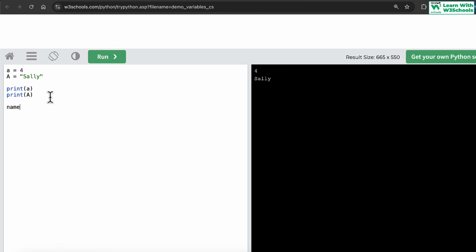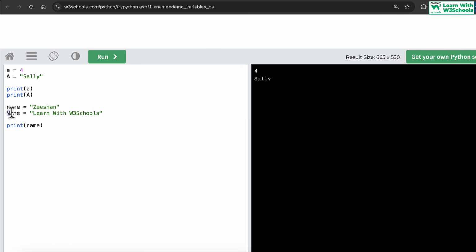So for example, I can have name is equal to, I can say my name, string, and I can have a capital Name and I can say is equal to, for example, learn with W3Schools, my channel name. And then when I print these both variables together, so I can say print name, this will do what? It will go and print this name, because this is a different variable according to Python. This is a completely different variable according to Python. Why? Because this starts with capital N.